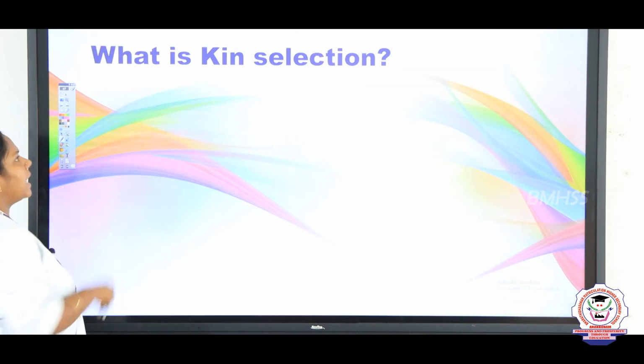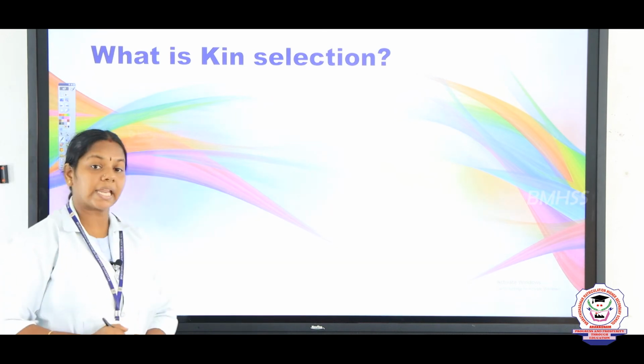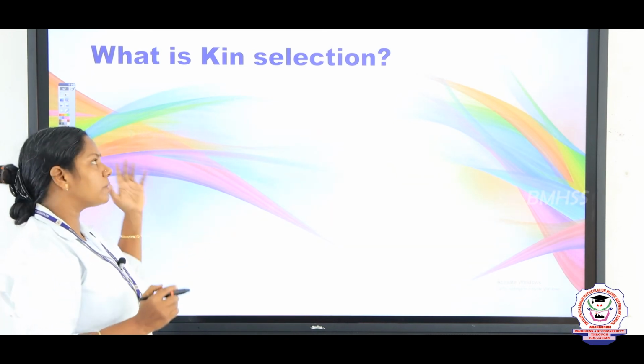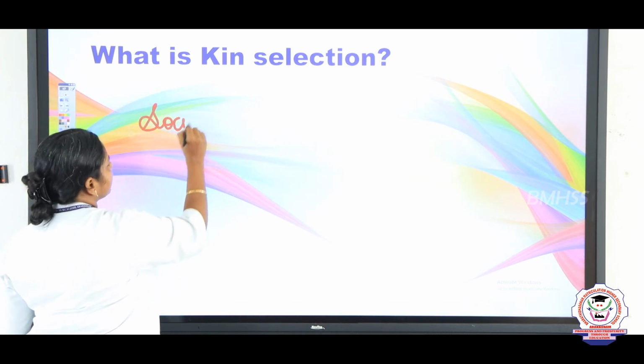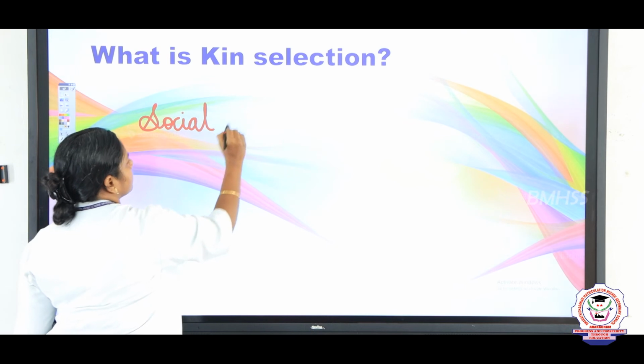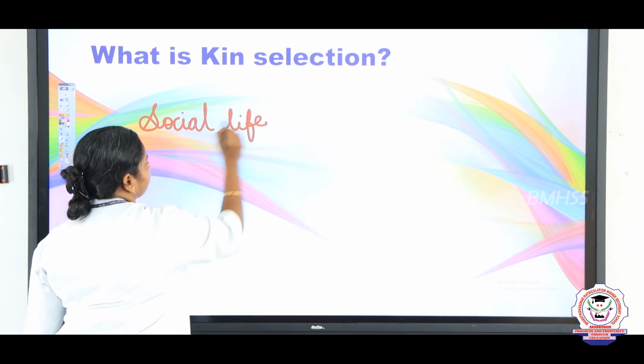And next, from the honeybees we are going to see what is kin selection, right. The best example for social life is honeybees, because they live in groups.